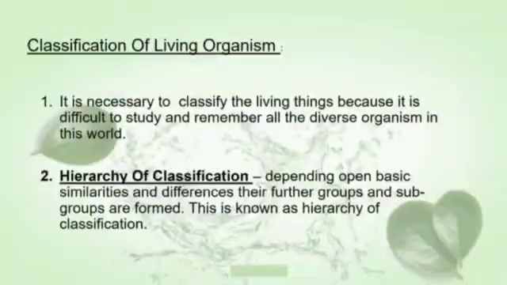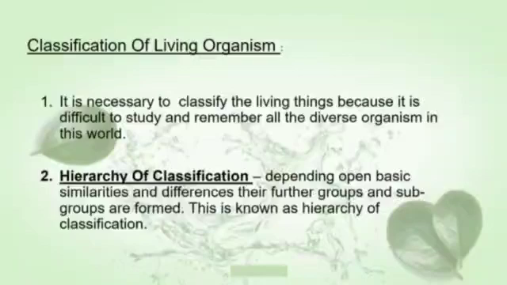Classification of living organisms. It is difficult to study and remember all the organisms in this diverse living world, so classification helps in this respect. Different scientists have used different criteria and independently classified plants and animals. The hierarchy is a system where members are organized.